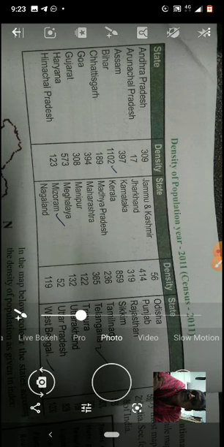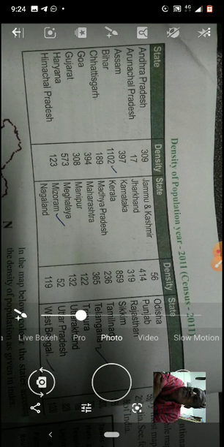Next Assam, 397. Bihar, 1102. So in the state Bihar, in 1 square kilometer, 1102 people are living. In density, Bihar is getting first place, children. Okay. And next you see the total states and density given.